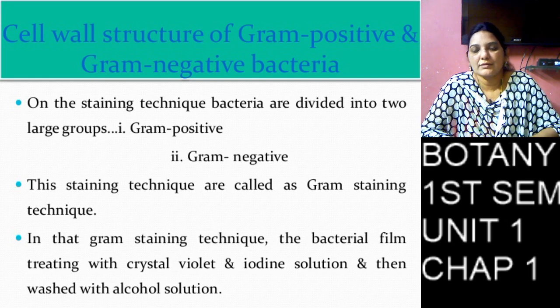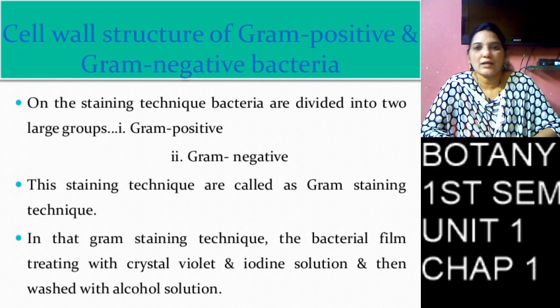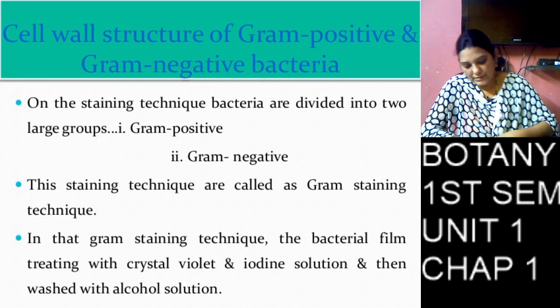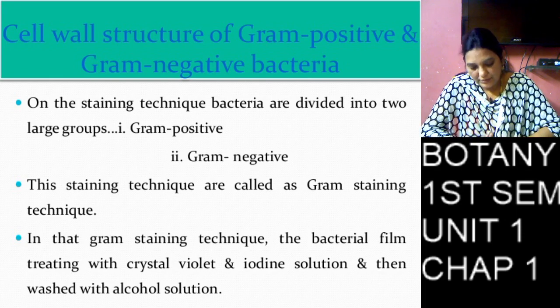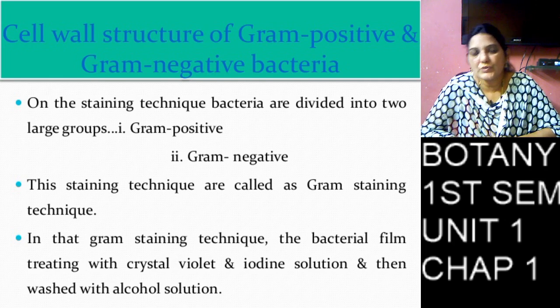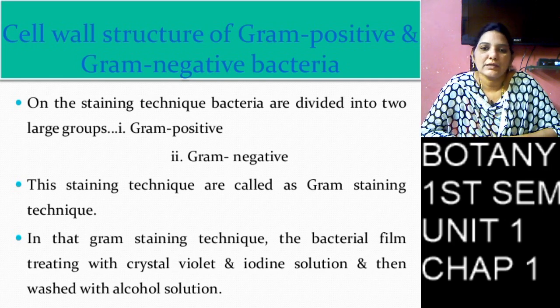After treatment with iodine solution, it is washed with 95% ethyl alcohol.